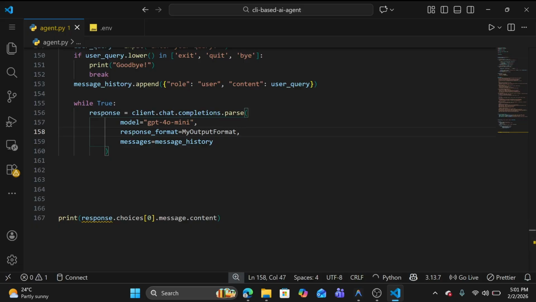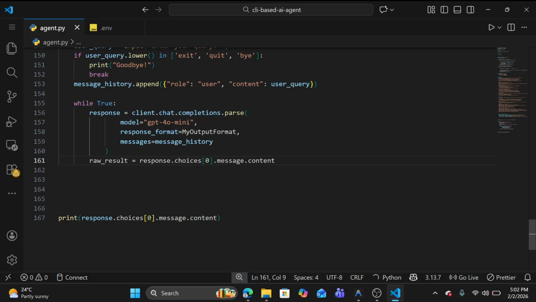Next, what we need to do is get the response. So let's grab our raw result from response.choices[0].message.content.